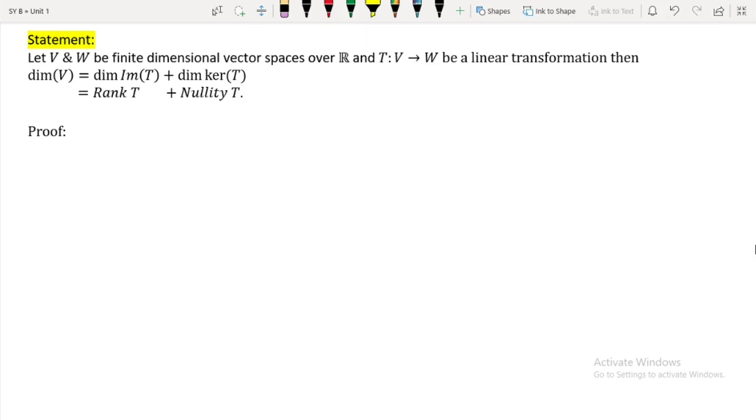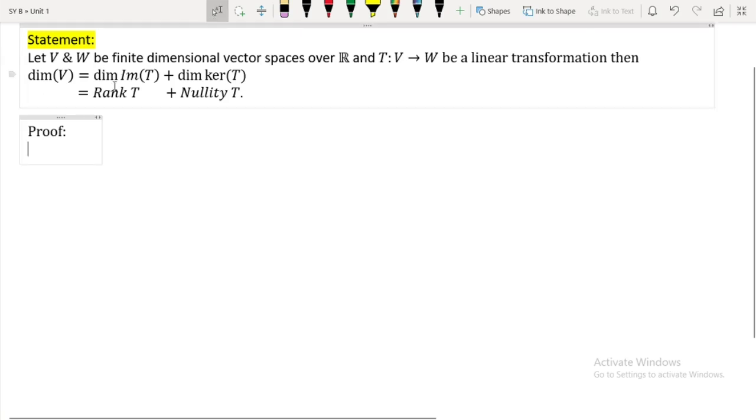Rank nullity theorem. You might remember that last year, that is in the first year, we have only seen the statement of the rank nullity theorem, but in this year we are going to see the proof of that, and also we are going to discuss some examples. So let us go for the statement first of all.